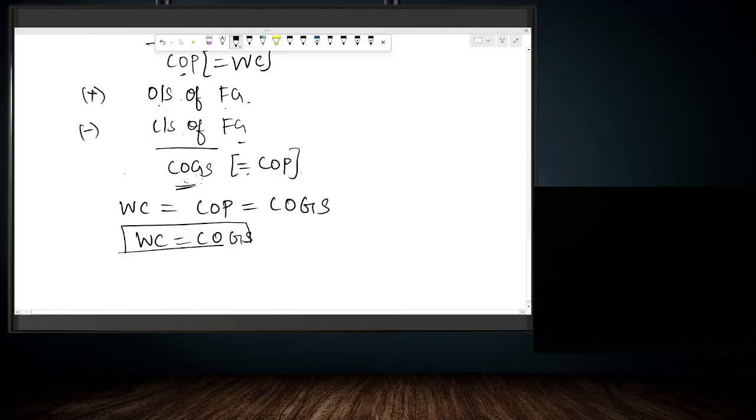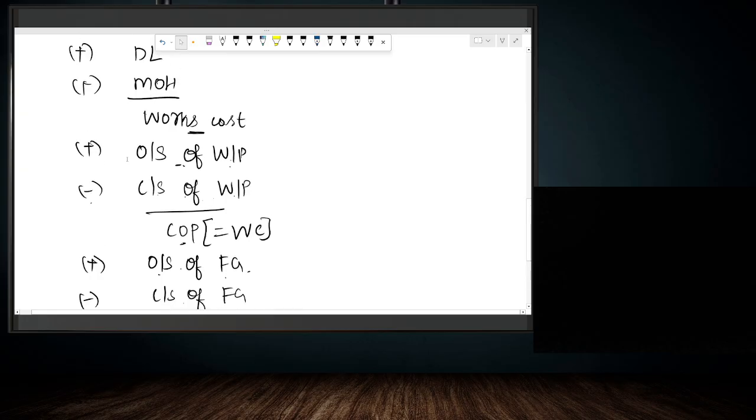Now what is the purpose of doing this before solving the question? Because in the study material, what they have done is they have directly taken sales minus works cost is equal to gross profit. How can they take like this? Because here we are assuming that opening stock of raw material is equal to closing stock of raw material, opening stock of finished goods is equal to closing stock of finished goods, and opening stock of work in progress is equal to closing stock of work in progress. So when we are making this assumption, then automatically works cost will be equal to cost of goods sold. So that is the reason why in this question they have taken gross profit is equal to sales minus works cost. Now let's start solving the question.